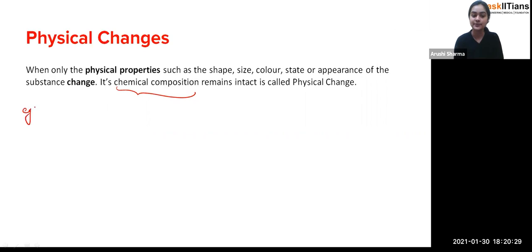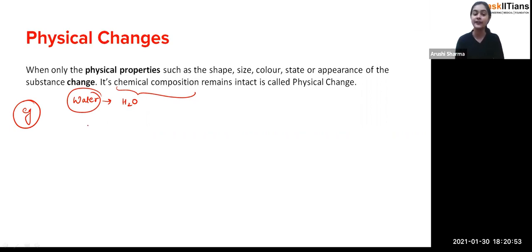If I say water, water is H2O only. Whether it is present in the ice form, the liquid form, or the vapor form, it will be H2O only. You can't say that in the vapor form it is converting into HO2 or H3O. No, it's the same chemical formula.